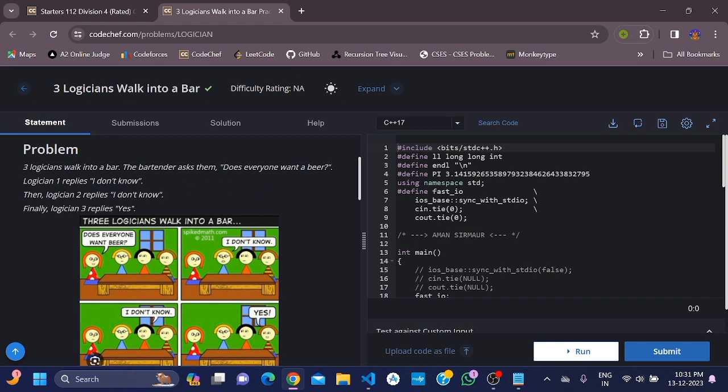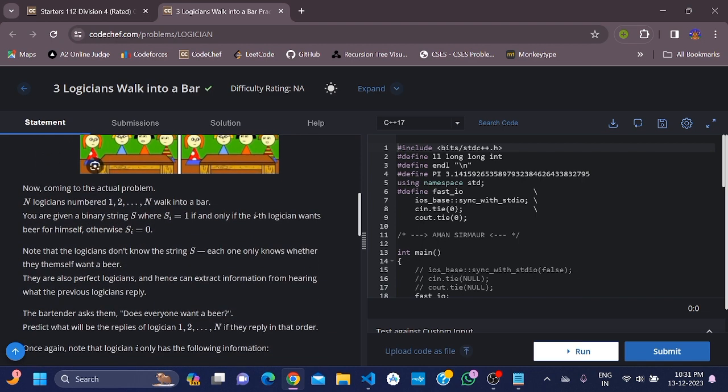Logician 1 replies, "I don't know." Then logician 2 replies, "I don't know." Finally, logician 3 replies, "Yes." Okay, so now coming to the actual problem: n logicians numbered 1 to n.